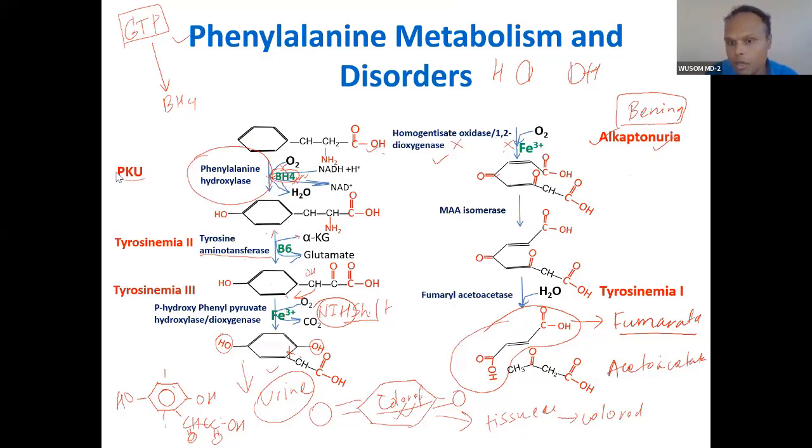Let me mention some other disorders also. These are not that important, but let me mention them. There are tyrosinemia types 1, 2, and 3. Tyrosinemia means the tyrosine level will be very high in blood. Type 1 tyrosinemia is because of deficiency of the last enzyme, type 2 because of transaminase deficiency, and type 3 because of deficiency of the shift reaction enzyme. Try to memorize phenylketonuria and alkaptonuria.